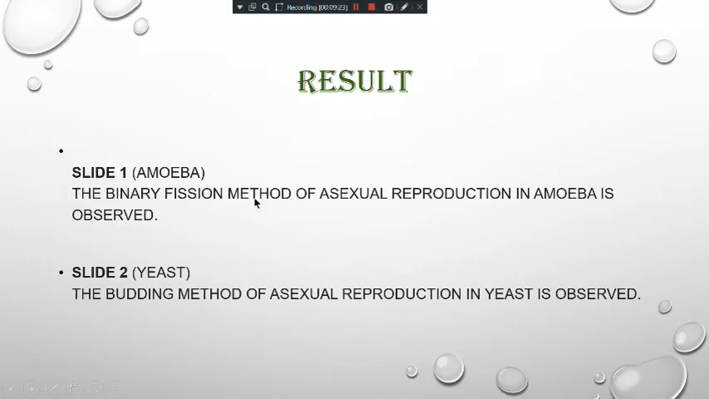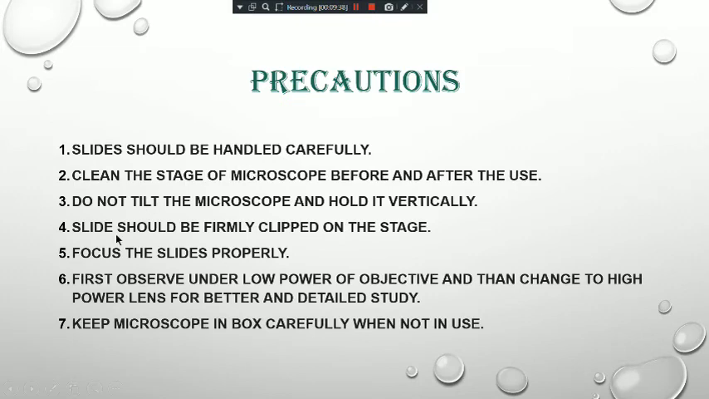Now what is the result? The first slide is showing the binary fission method of asexual reproduction in amoeba that you have observed, and in the second slide you have observed the budding method of asexual reproduction in yeast. Now when you are going through all this observation or practical, what precautions should be taken care of? First thing, whenever we go into any laboratory, whether it is biology, chemistry or physics, there are different equipments over there that you have to handle very carefully, and some precautions should be taken care of.